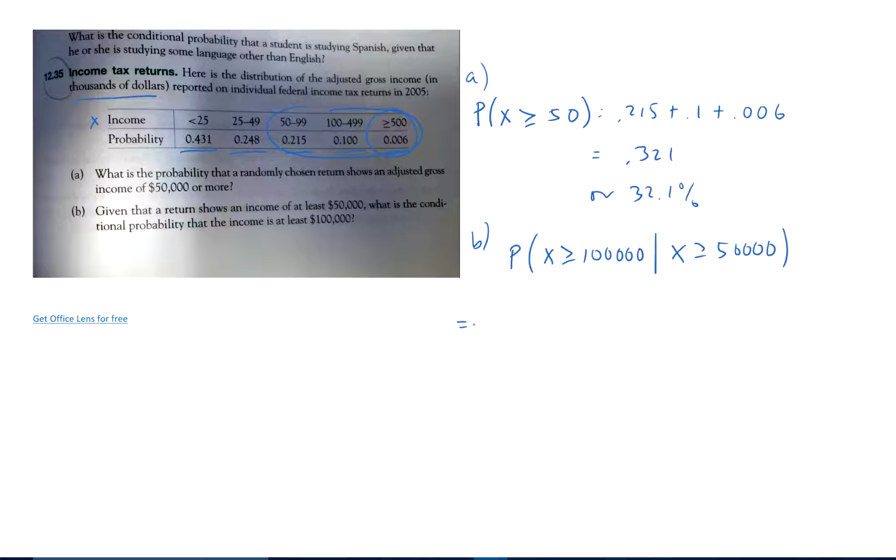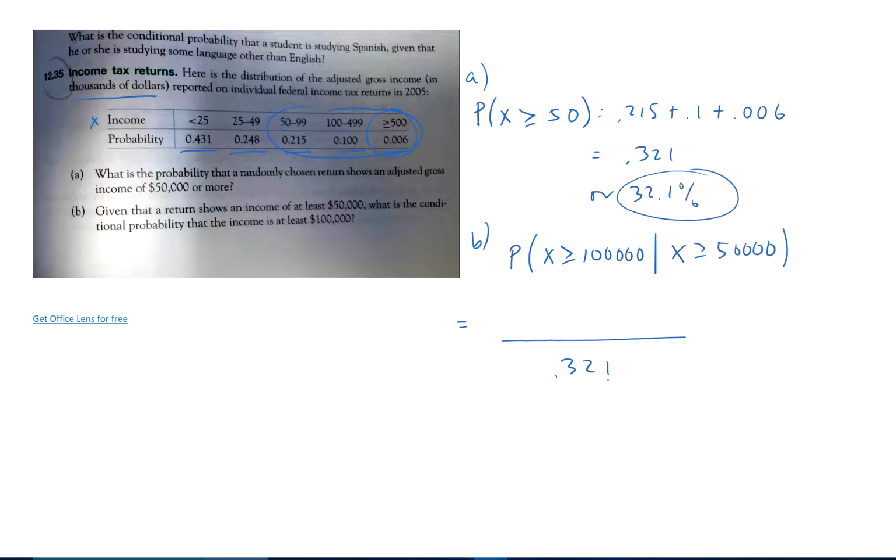Okay, so this is where I'm just going to use the formula. I use the formula, but really I'm just thinking about it. And if you can think about it this way, it's the best of both worlds.